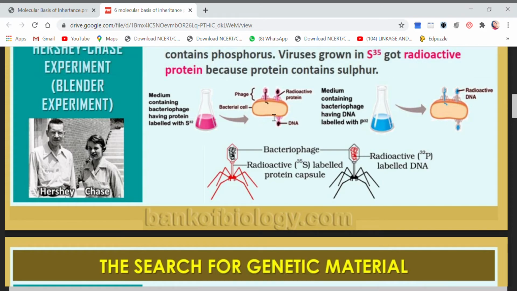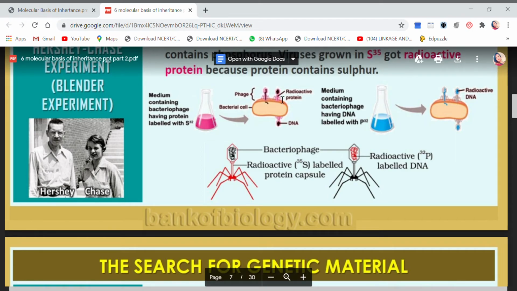The protein of this virus is marked with sulfur, so the radioactive protein enters the bacteria.